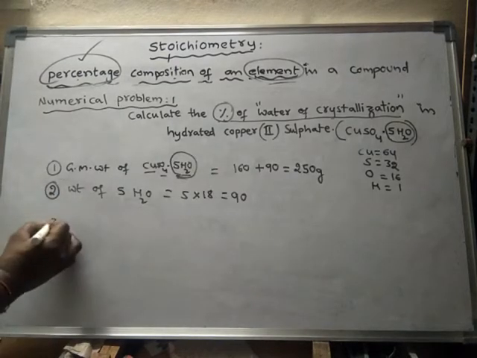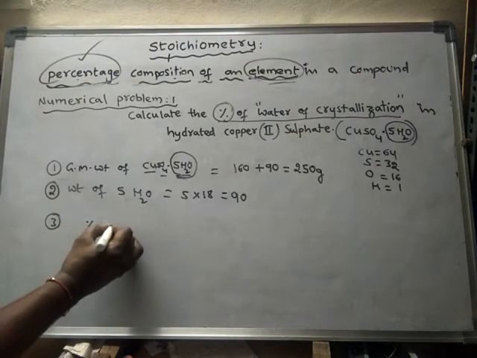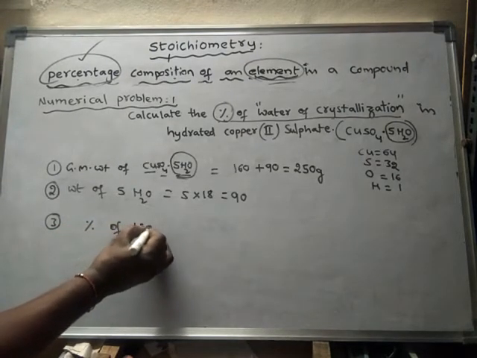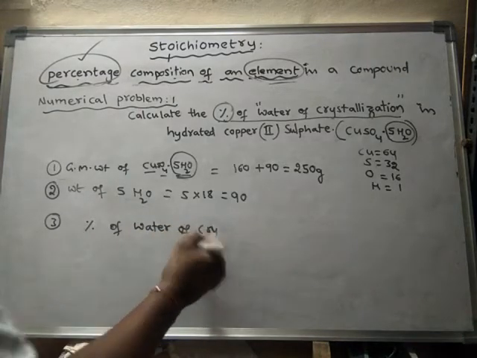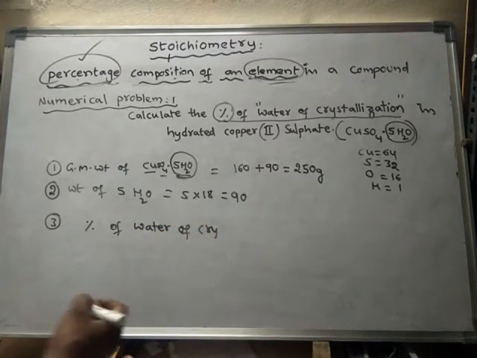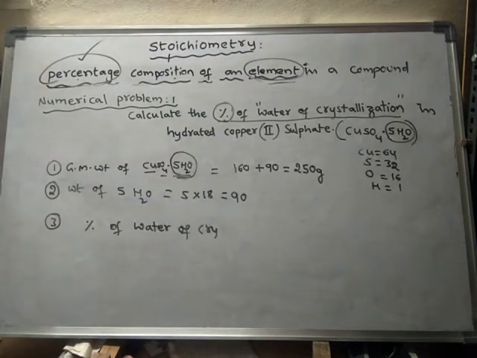Next, we have to use the formula. What is the formula? Instead of a particular element, here it is given as this part of the compound. What is this part? Water of crystallization.